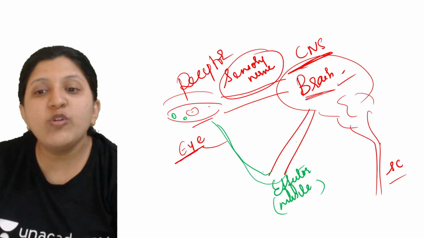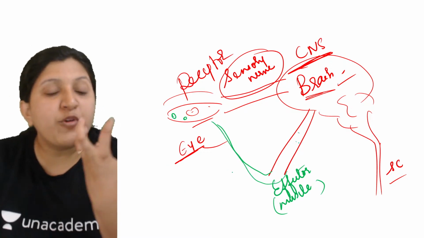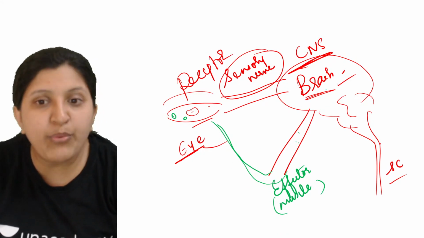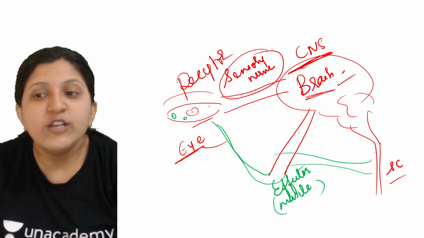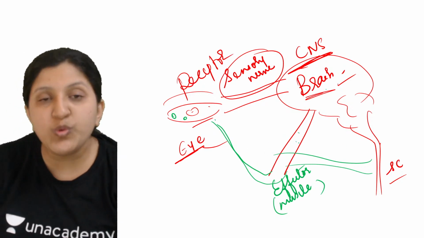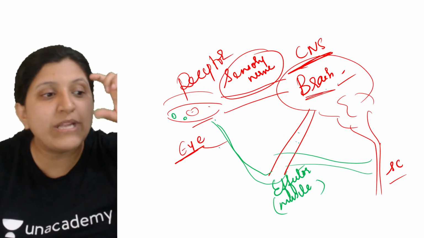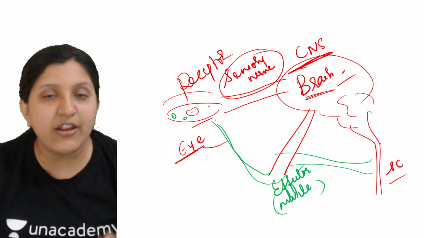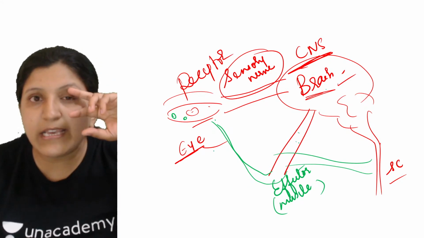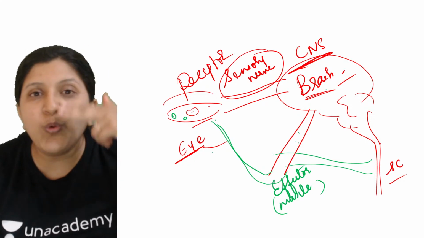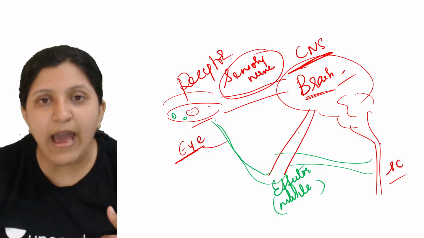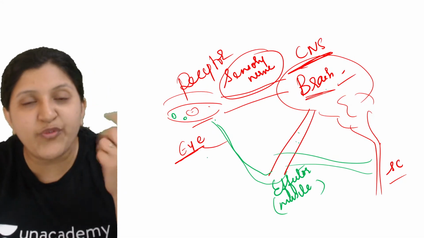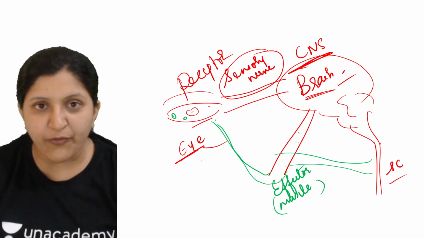Now the muscles of the eye are going to receive a signal from the brain or maybe from the spinal cord, depending on the action. It can come from the spinal cord to the eye when something falls, so it is basically a reflex action itself. In that case, what will happen? You can blink your eye. You are moving your eyelids so that whatever has fallen can be washed off.